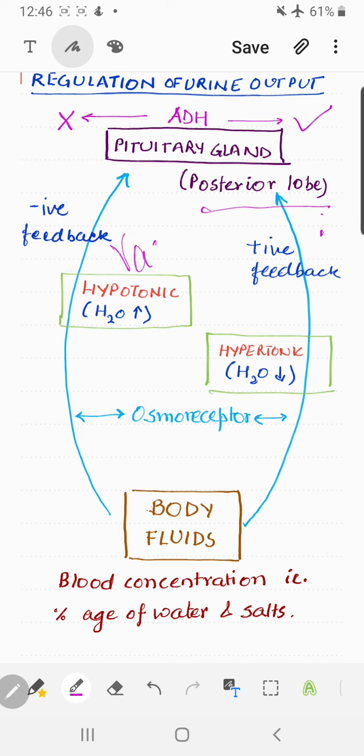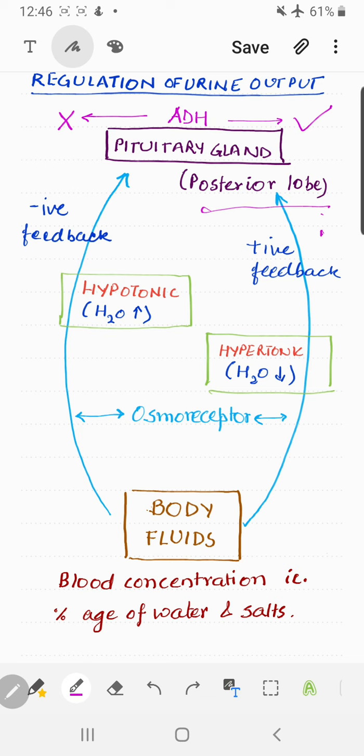Let me write it here: vasopressin, vasopressin, right here. Let me clear the screen. So ADH or vasopressin is released by the posterior lobe of pituitary. Now what does it do?